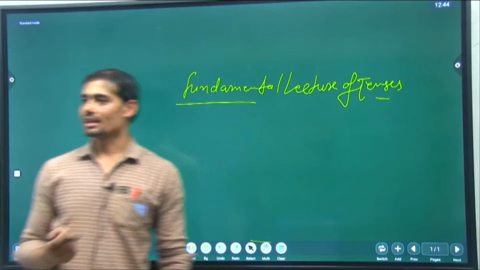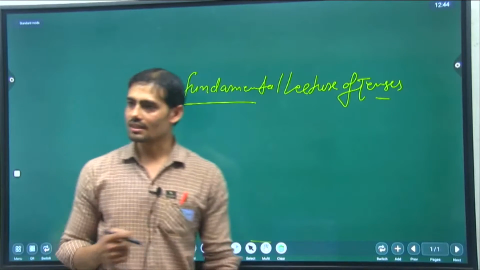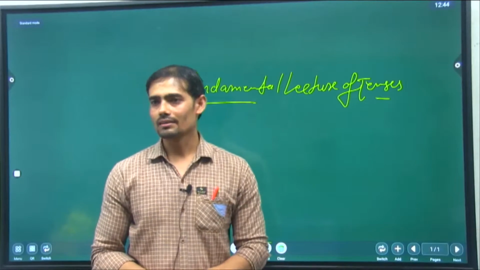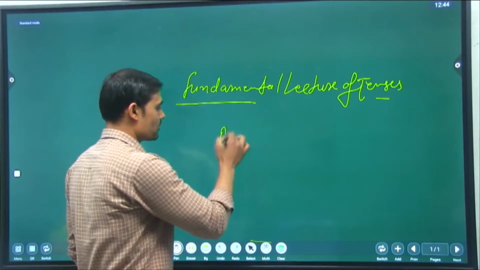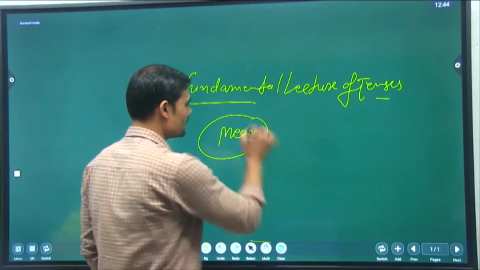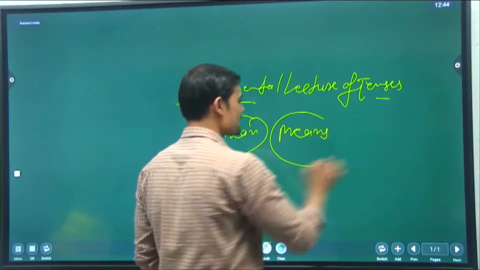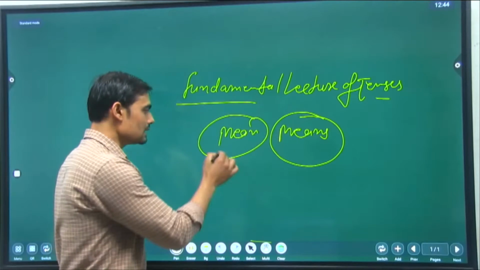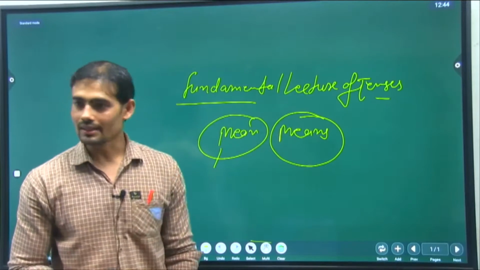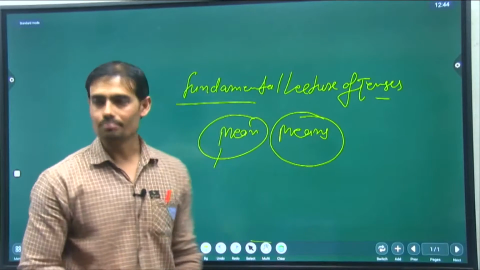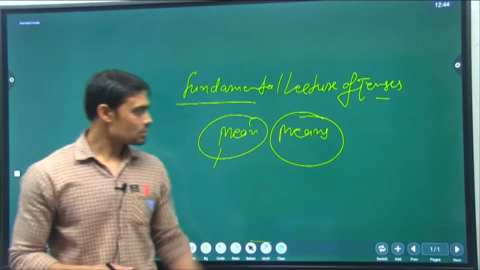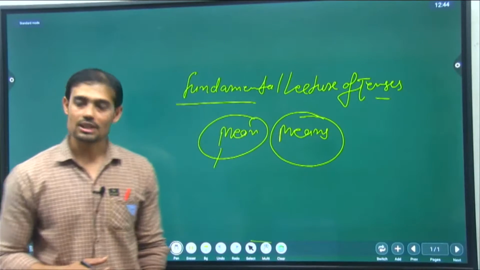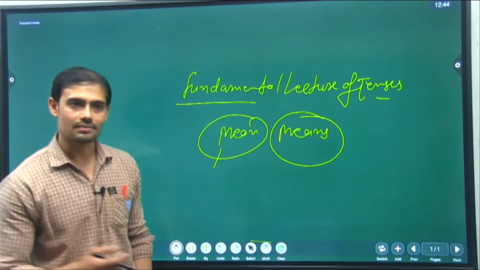So what is the meaning of tense? How can you explain it and understand it very easily? Tense means verb. First of all, you should know mean and means. What is the difference between mean and means? Very vast difference. Mean is called matlab, and mean is also called bad. But means is used in the form of resources, sansadan, like means of transportation, means of income.